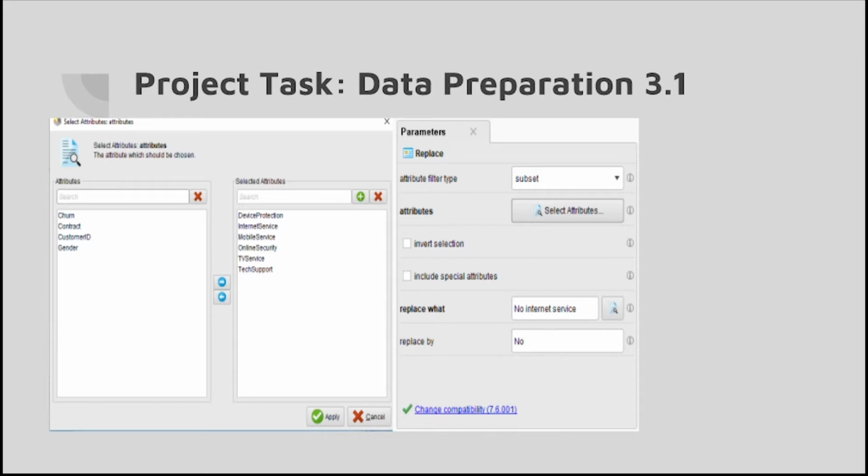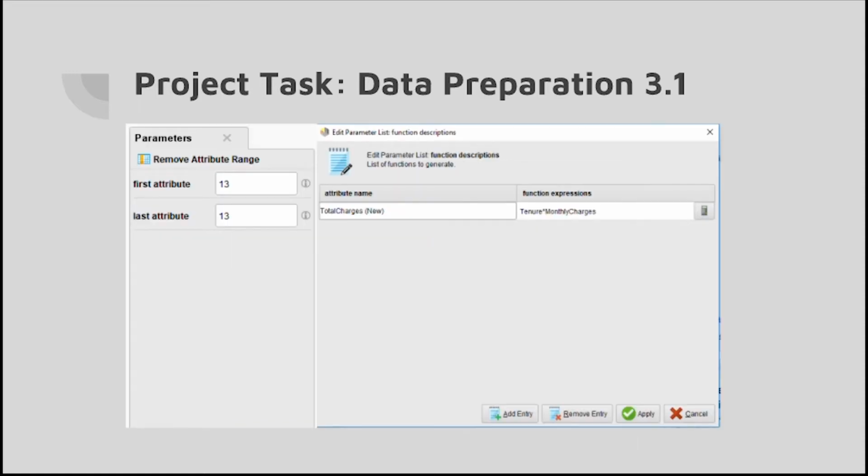Next up, we solved the problem of the various attributes that had no internet service where it's supposed to be a yes or a no. Basically, we used the parameter replace, and we selected the attributes device protection, internet service, mobile service, online security, TV services, and tech support. And we asked the program to detect no internet service and replace it with a no, because people with no internet service will obviously not subscribe to the various services.